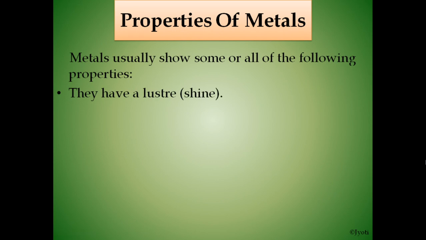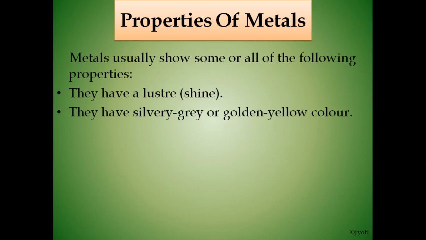They have a luster. You have all studied earlier, in class 7th and even in class 8th, the different chemical and physical properties of metals. So they have a luster, means they shine. They have a silvery grey or golden yellow color.